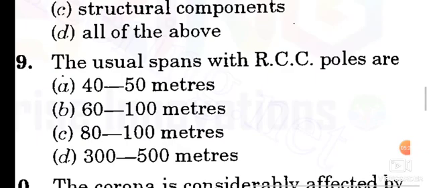Question number 9. The usual span with RCC poles is what? The span means the distance between the two poles. The distance between the two poles is called the span. So here the span with RCC poles, option C is the correct answer: 80 to 100 meters for RCC poles.